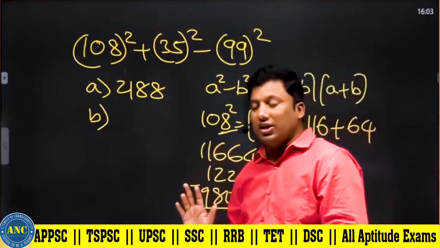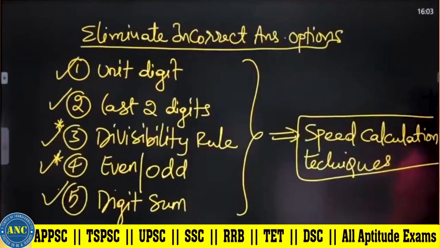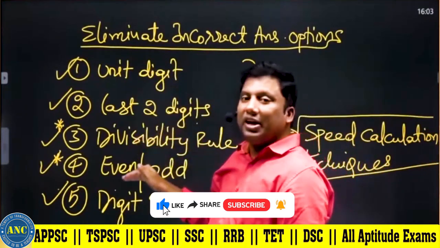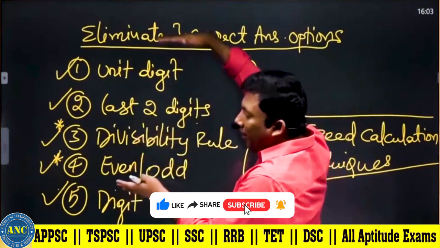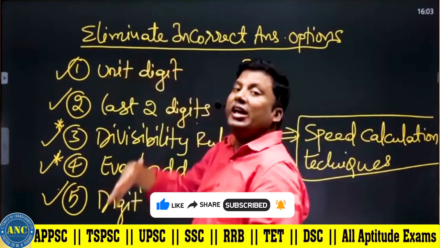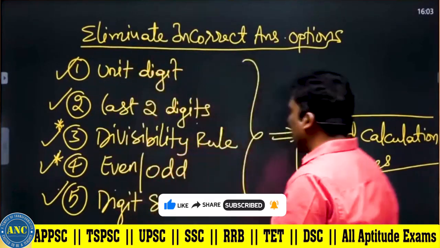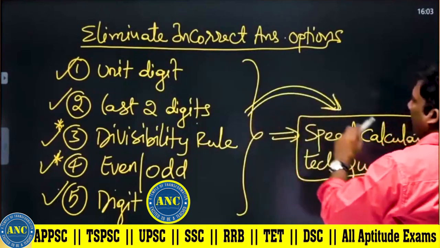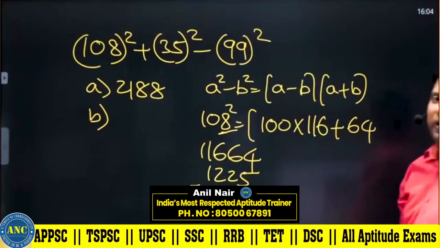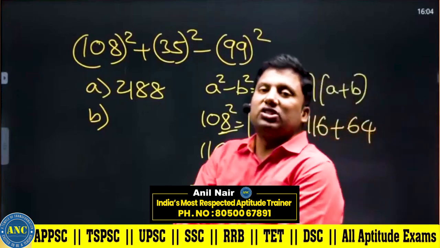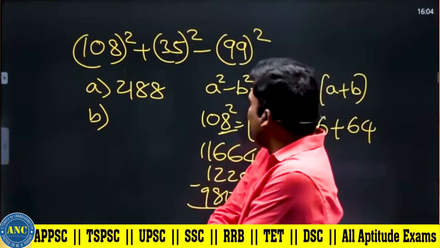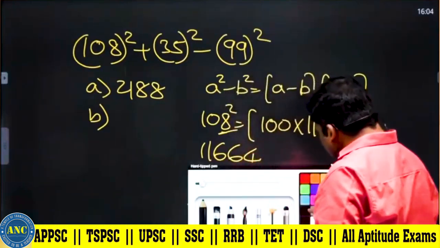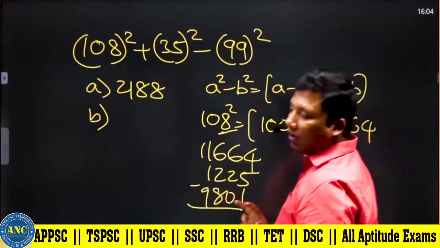Generic speed calculation technique. This table is extremely important, sir. Unit digit, last 2 digits, divisibility rule, even and odd number, and digital sum. By using these 5 options, in case you are getting 2 answers, then get back to speed calculation. I want to teach some more very interesting concepts in this problem. See here, sir. Madhu has asked a doubt. Let me keep one more doubt.